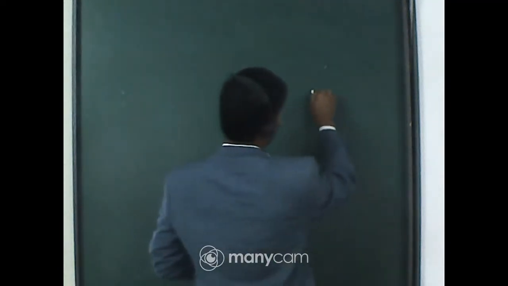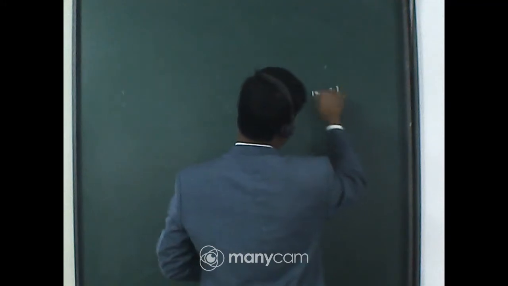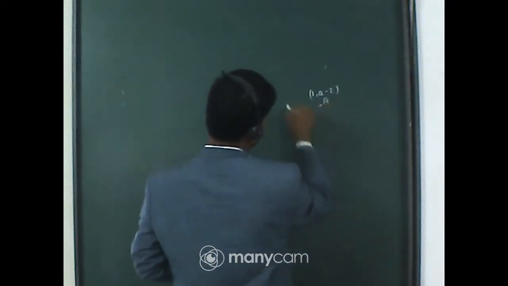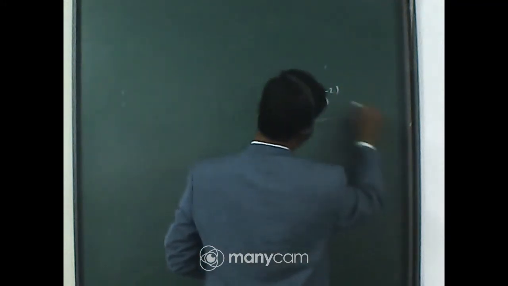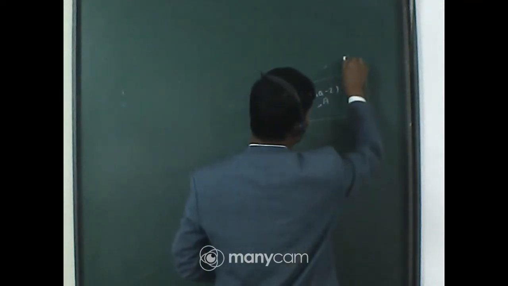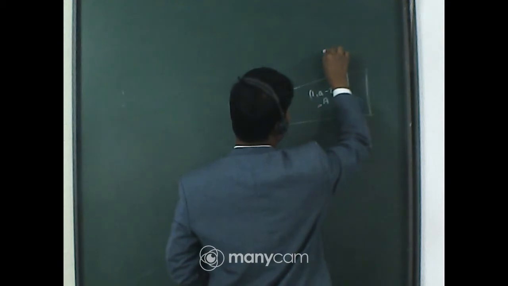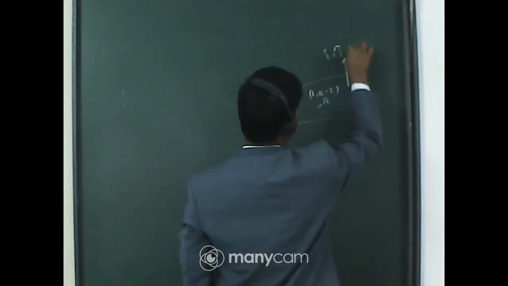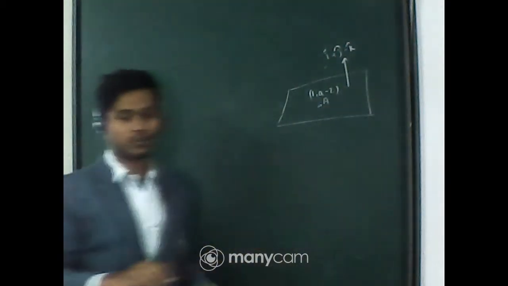We have to find the equation of the plane. So suppose this is the point whose coordinate is given as (1, 0, -2). The point is A. So we have to find the equation of the plane which passes through the point, and the normal to the plane is given as i + j - k. So what is the equation of the plane? This is our question.